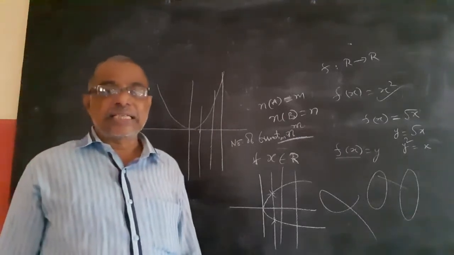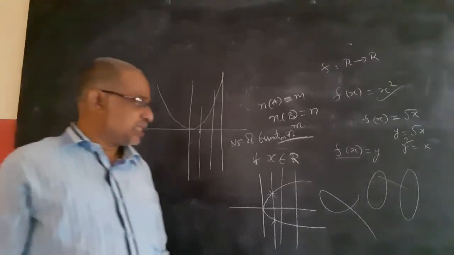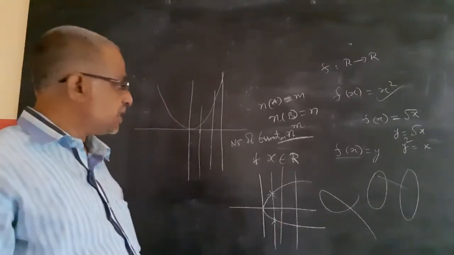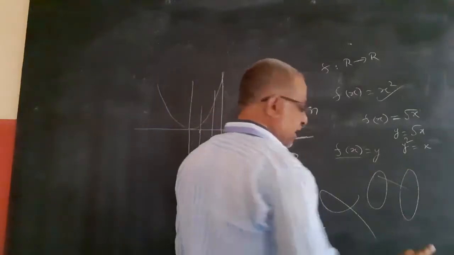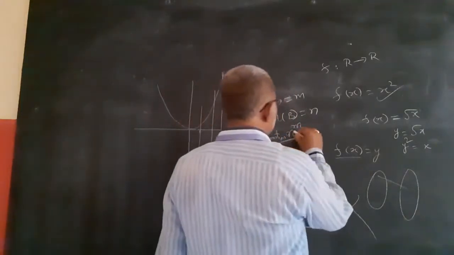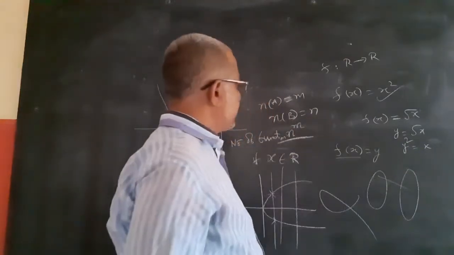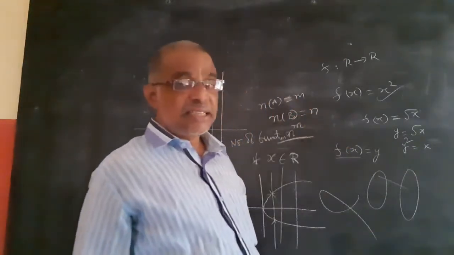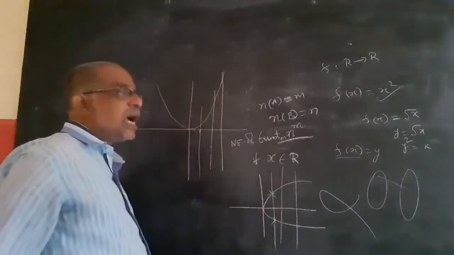Then only it is called a function. Otherwise, it's not a function. More than one point means... Next, vertical line. Keep in mind it is a vertical line. And the number of functions equals n power m. If A has m elements and B has n elements, then the number of functions is n power m.